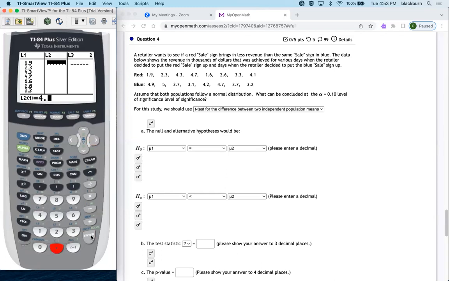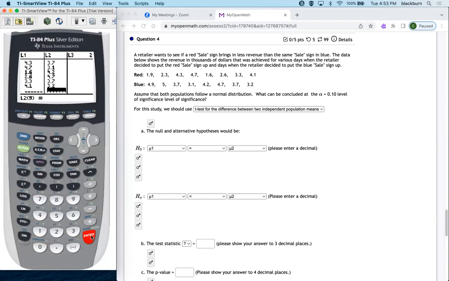Then the second list, 4.9, 5, 3.7, 3.1, 4.2, 4.7, 3.7, 3.2. So both lists are in there.